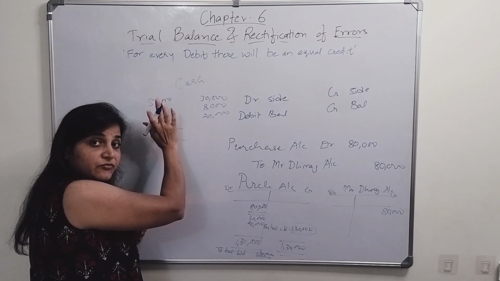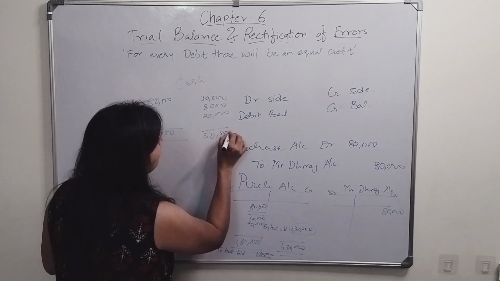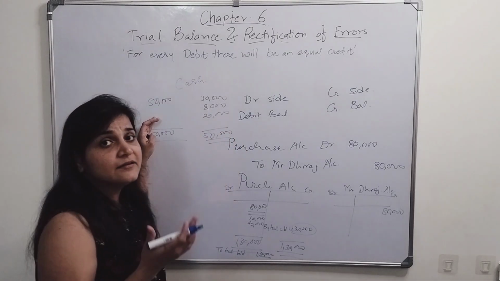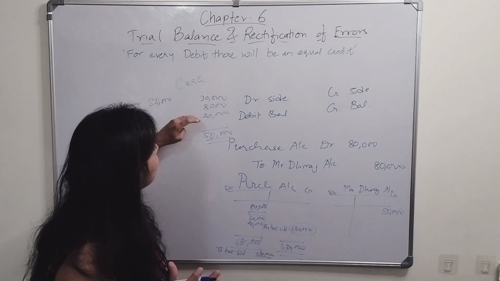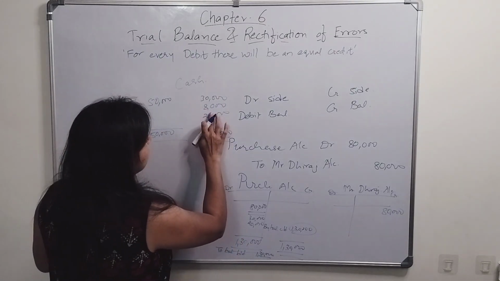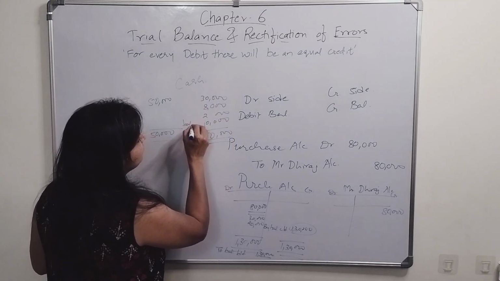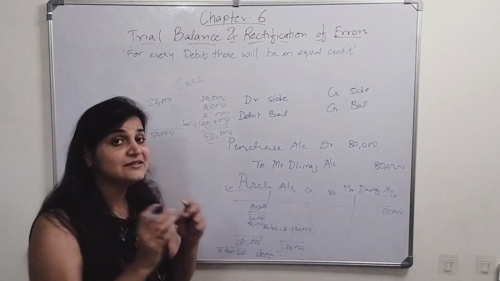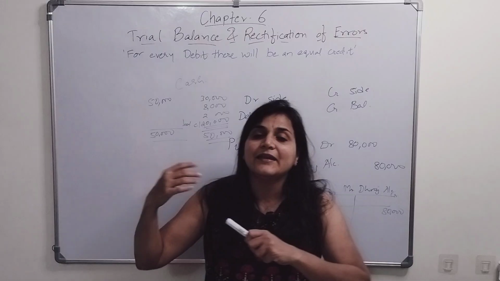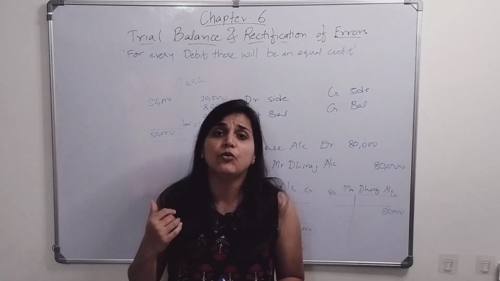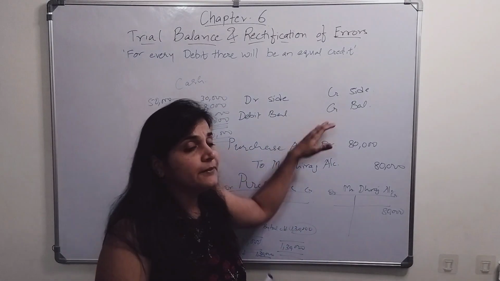We record all the assets on the debit side, right? So now how much balance is left? My debit balance is more as compared to the credit balance. So here 10,000 will come. This is the balance which I will carry down. This 10,000 is the debit balance I am having related to cash. But if you talk about bank, it can have a credit balance because we can use the overdraft facility provided by the bank.